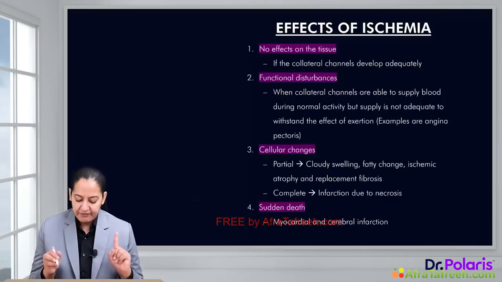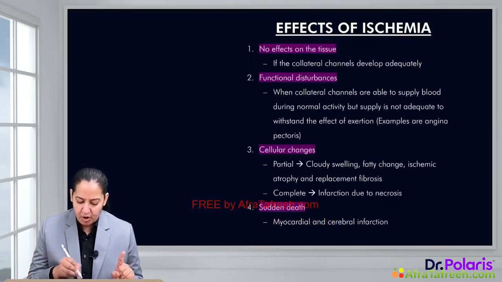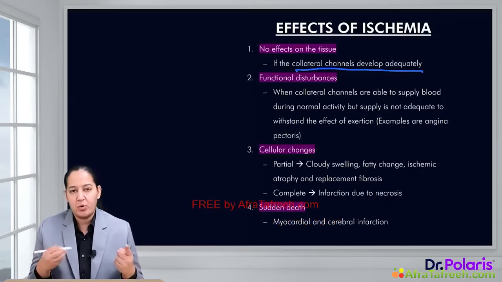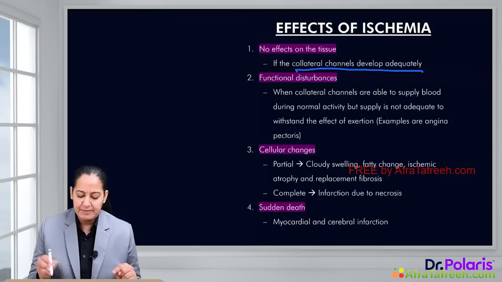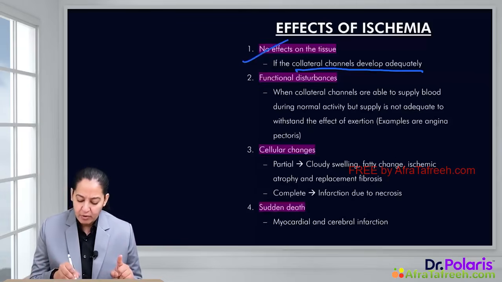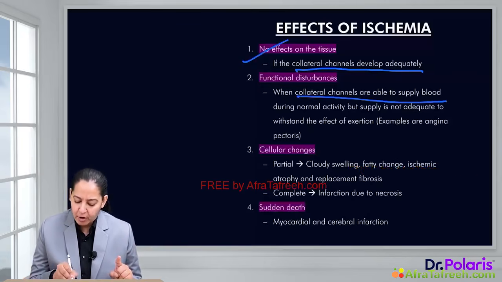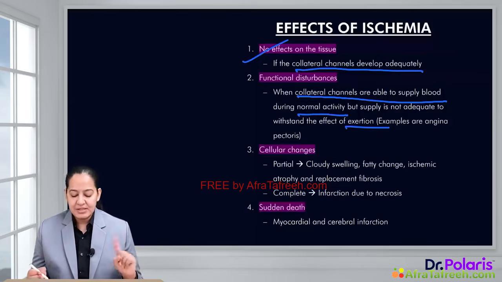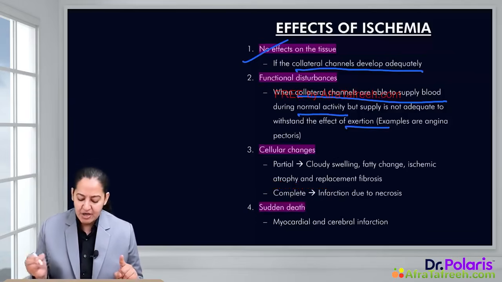Now it depends. If ischemia occurs in such an organ where collateral channels have developed adequately, like anastomosis, then no effects will be seen on the tissue. If ischemia is occurring in such an organ where collaterals are able to supply the blood during normal activity but unable to supply the blood during exertion, such organs will have functional disturbances.